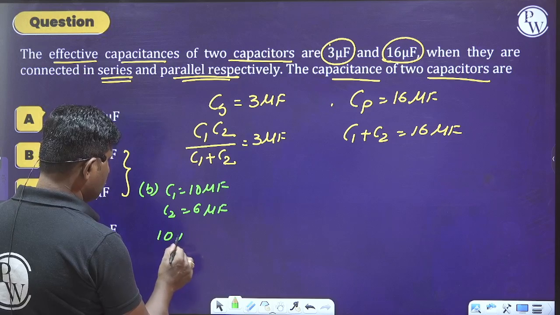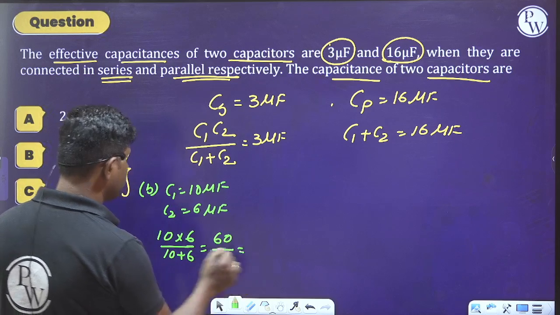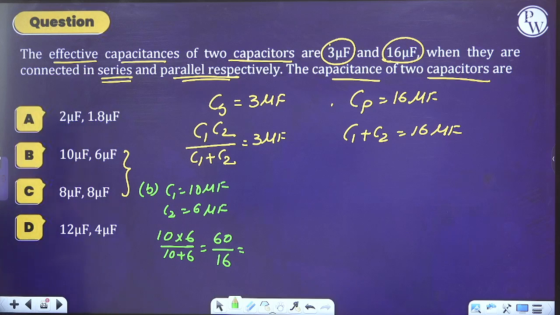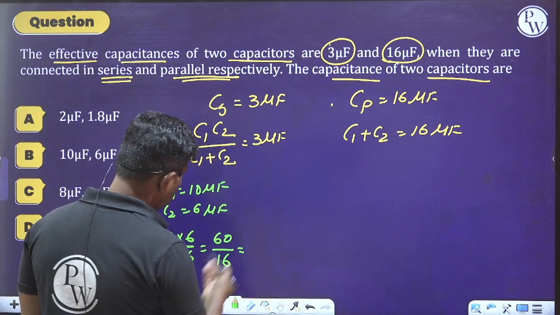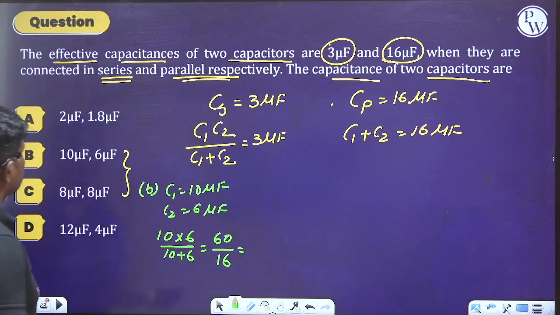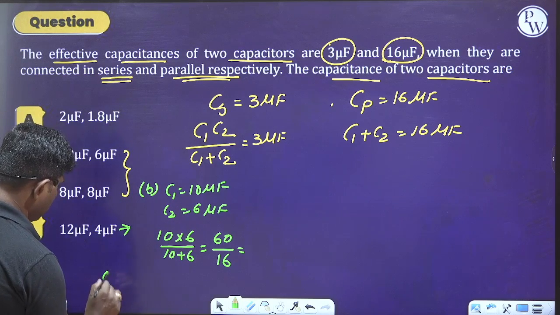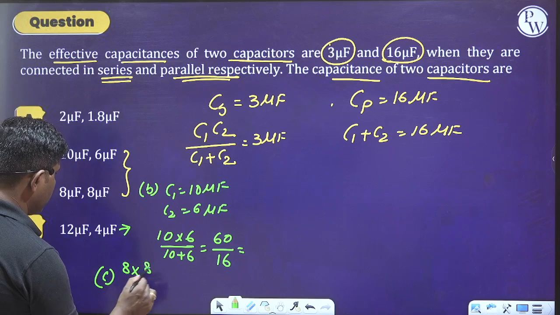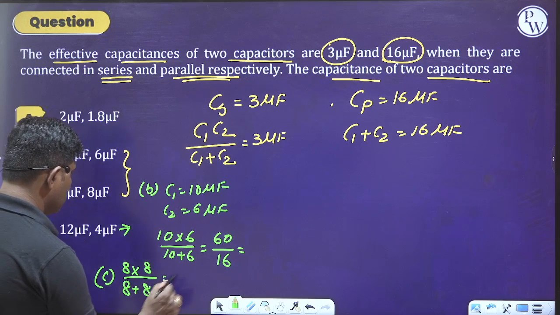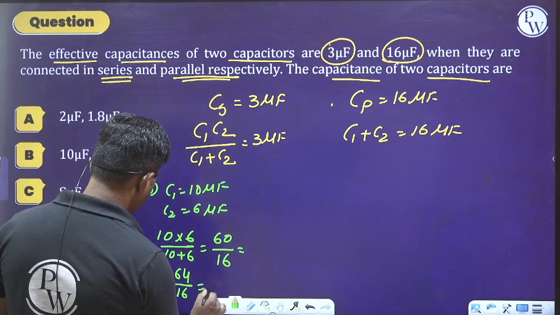CS is 10 into 6 divided by 10 plus 6, which is equal to 60 divided by 16. You will not get it. Is it clear? What is the value of 60 by 16? It is 4 something, so you're not getting the exact answer. Okay, let us check option C also: 8 into 8 divided by 8 plus 8. So see here, 64 divided by 16 is also 4 something I am getting here.